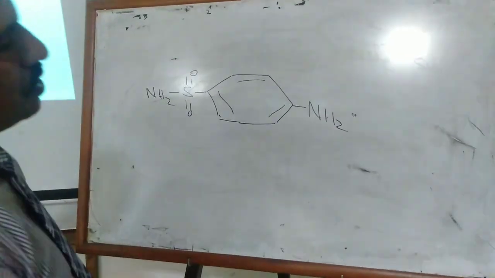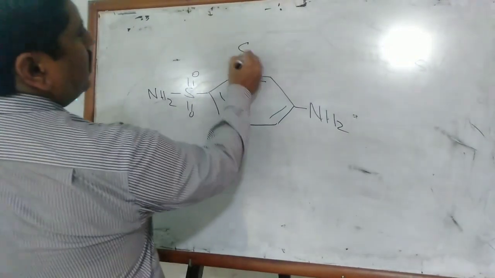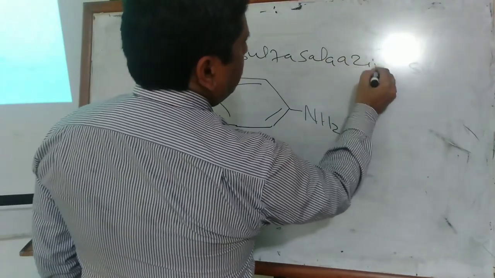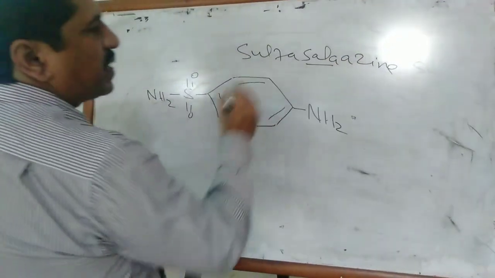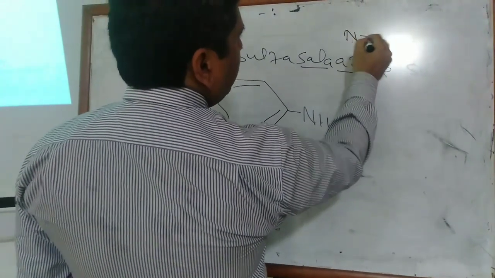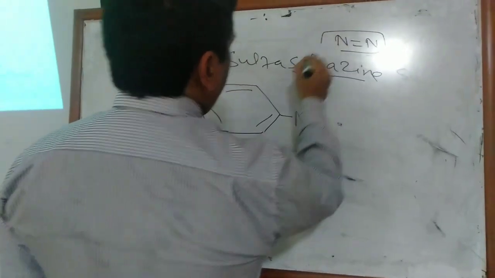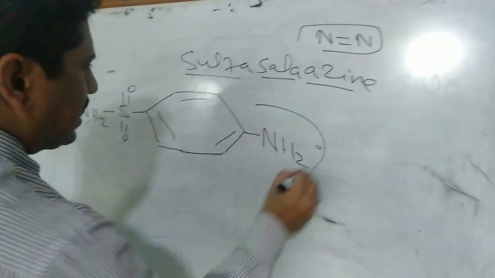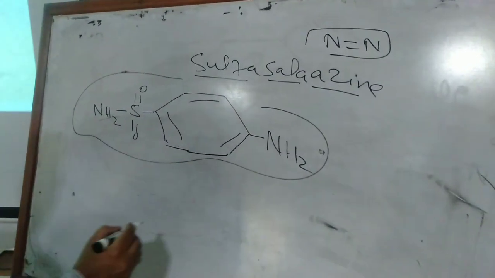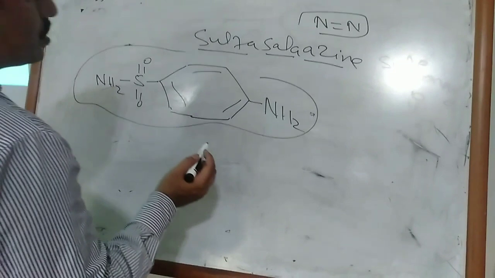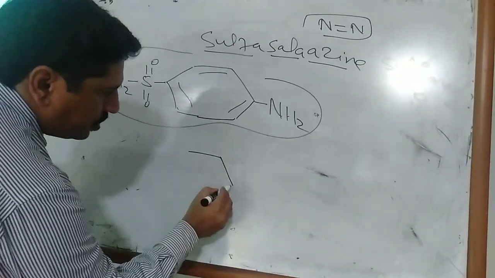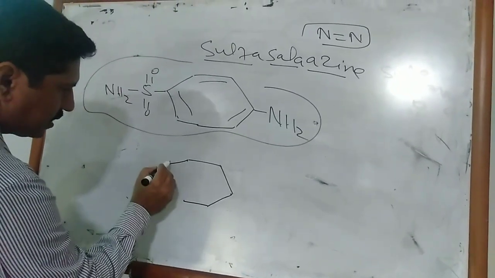We will derive sulfasalazine from sulfonamide. In sulfasalazine, sal means there is salicylic acid. Azine means it contains an N double bond N, the azo group. And sulfa, as you know, is this linkage. So we will derive the structure of sulfasalazine from sulfonamide.